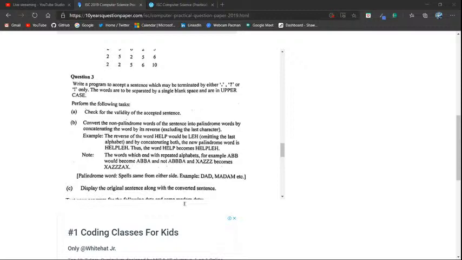Else it's going to say System.out.println, invalid input. Now let's close this and save it. Hard disk, wake up. There we go, it's saved now.